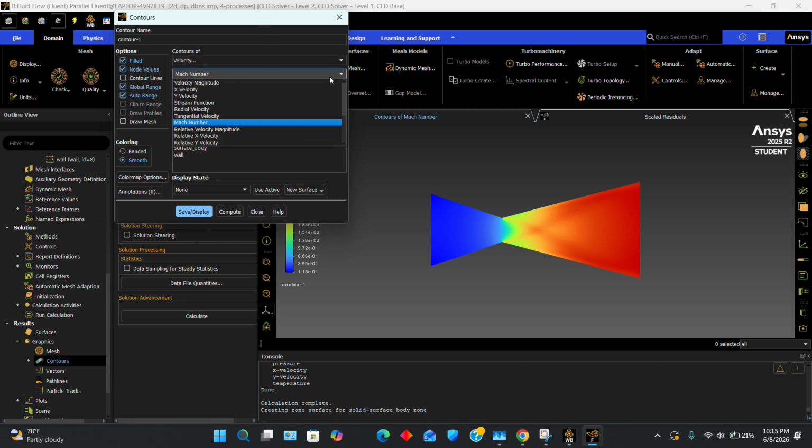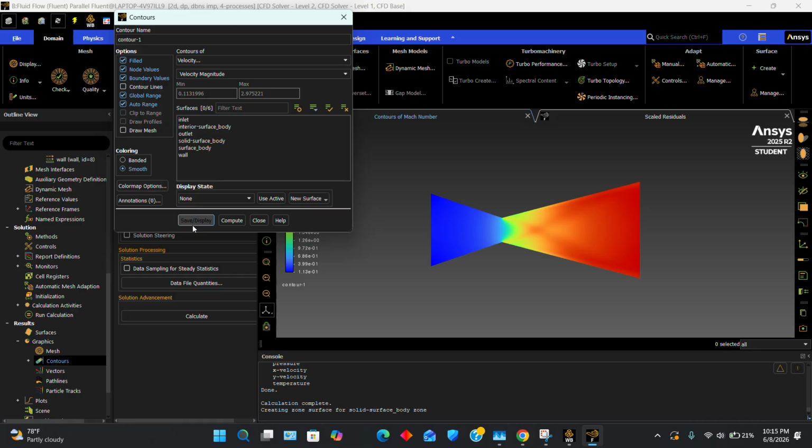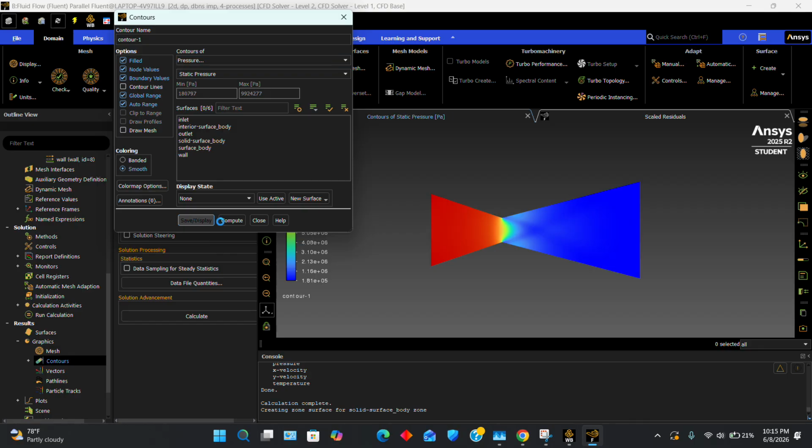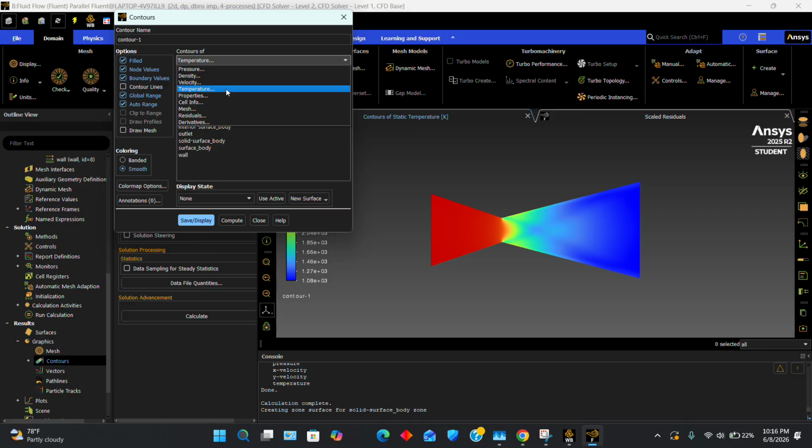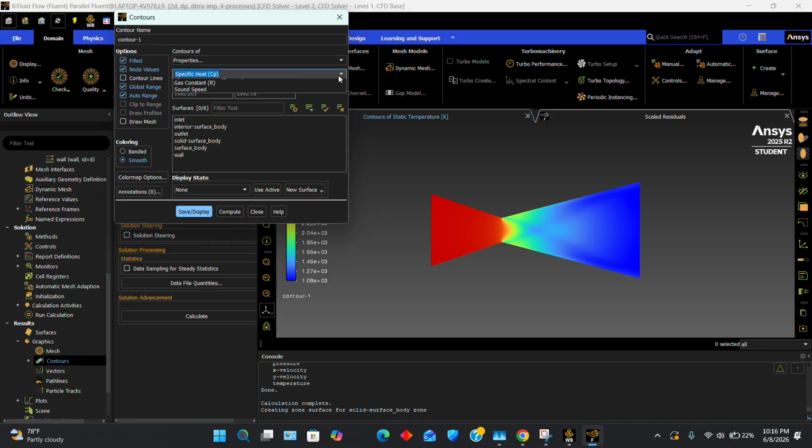The other contours we need are velocity, compute. Contours are perfect. Pressure. These are perfect. Now temperature. Perfect. The last one is going to be speed of sound.